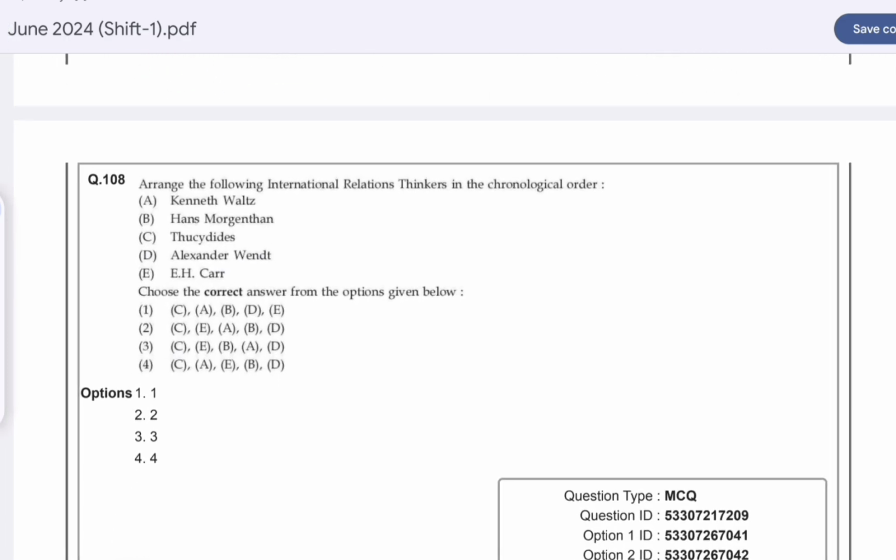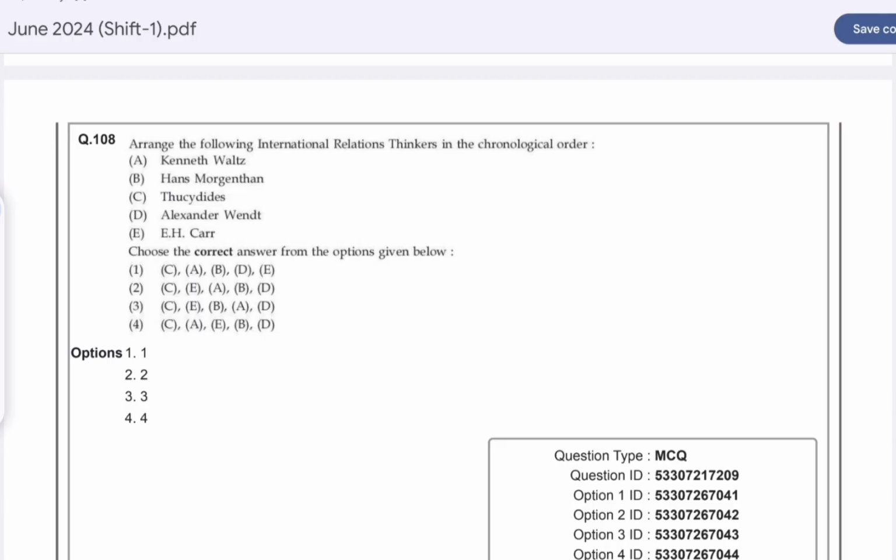Question number 108. Arrange the following international relation thinkers in chronological order. Option C is correct here. First is Thucydides, then E.H. Carr, then Hans J.